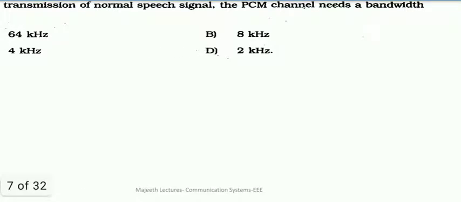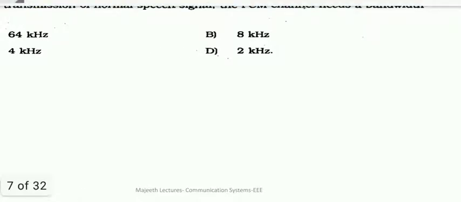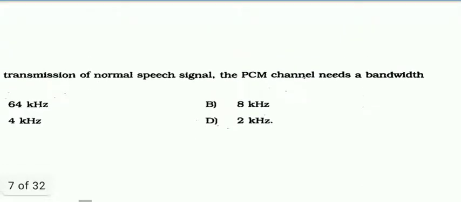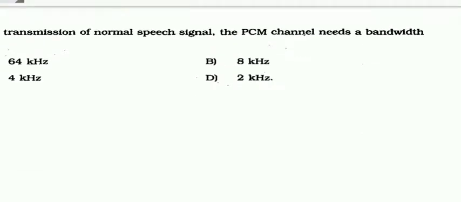So what is the answer? We are going to have a bandwidth of 64 kHz. Because we are using a message frequency of 4 kilohertz, that will give 8000 samples, 2 into 4, 8000, and each sample is represented by 8 bits. So 8 bits for one sample. For 8000 samples, it is 64K. So option A is the right answer.